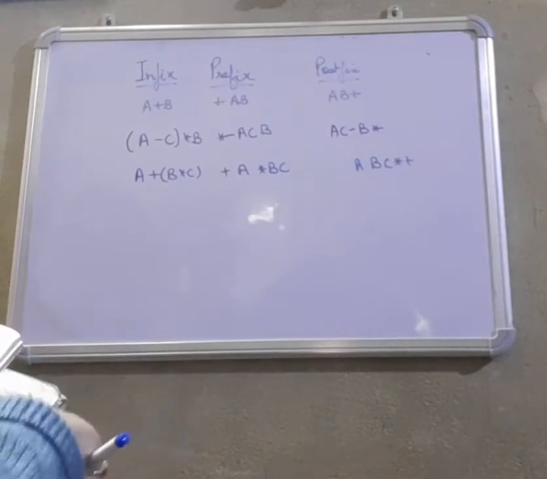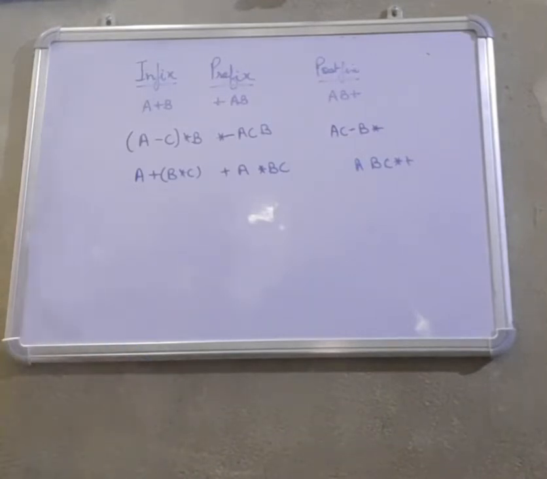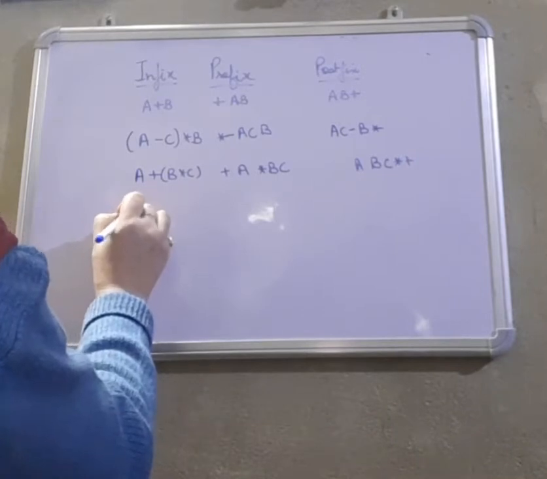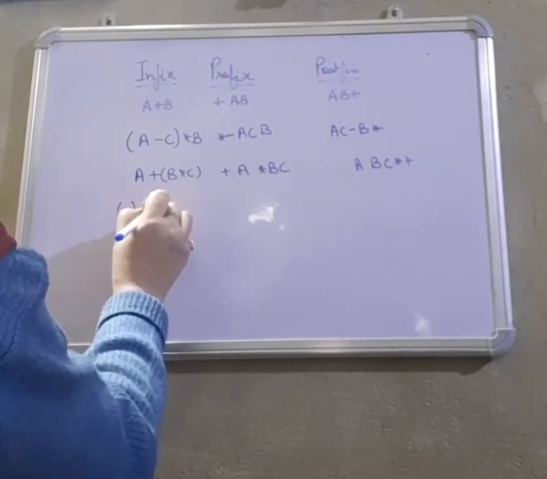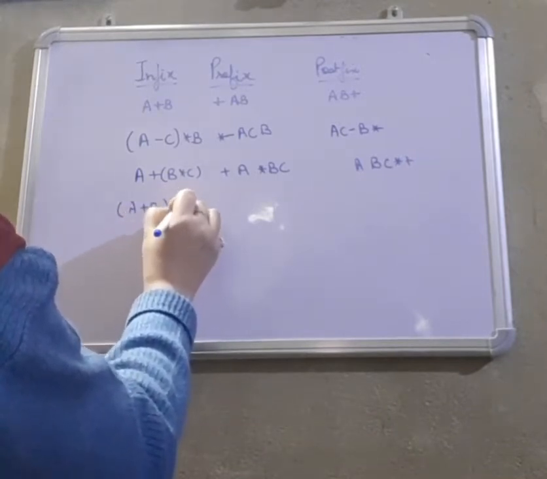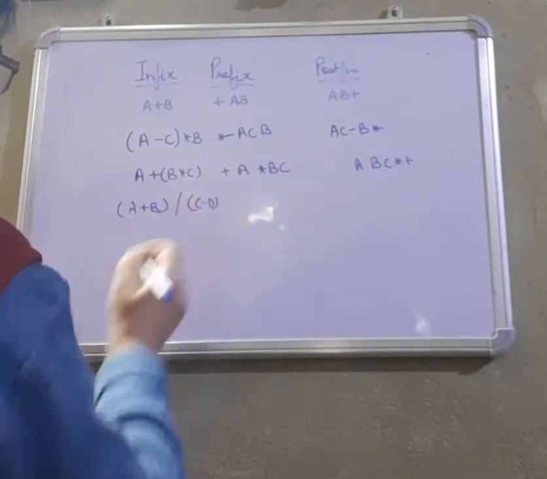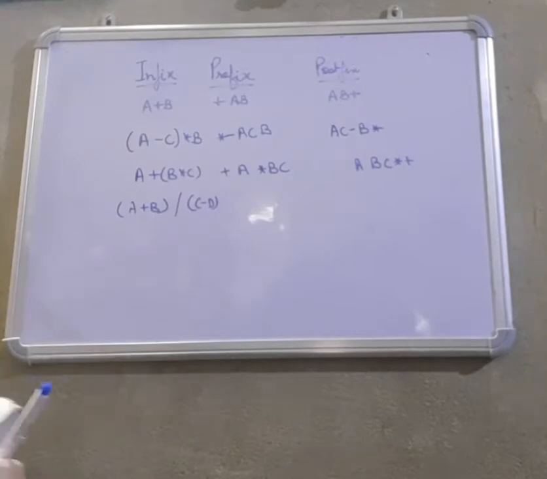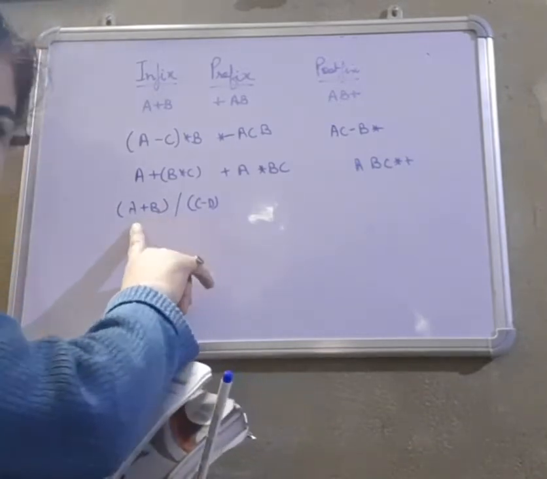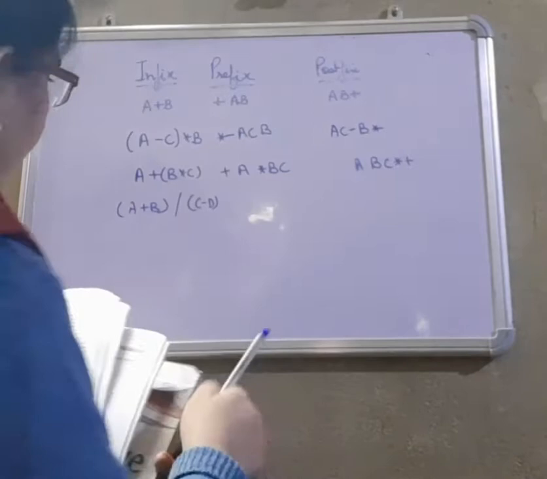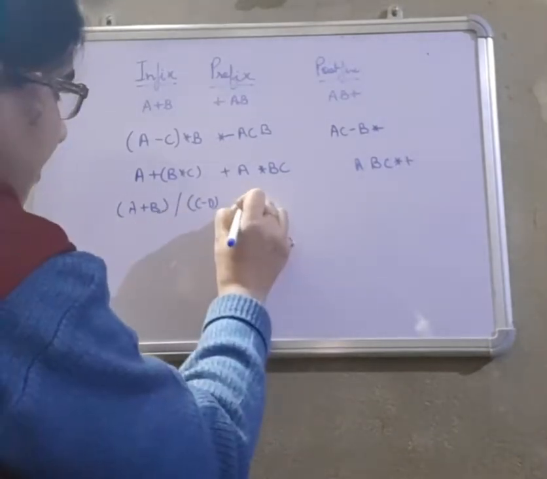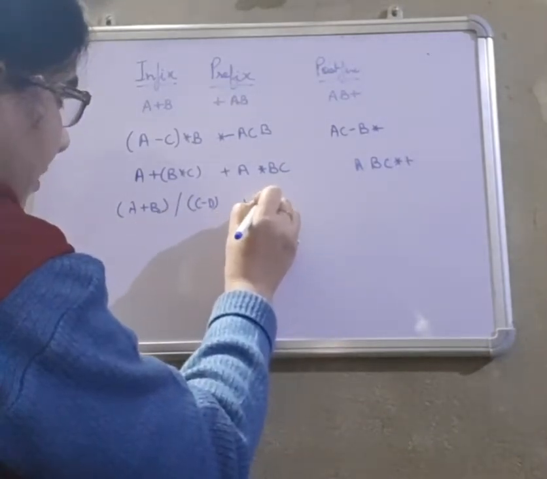The next question has brackets on both sides. Inside the brackets we have (A plus B) divided by (C minus D). Let's see this also. First of all, we can take any of them. If we take A plus B, we write immediately plus AB.